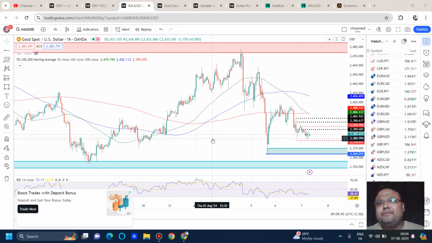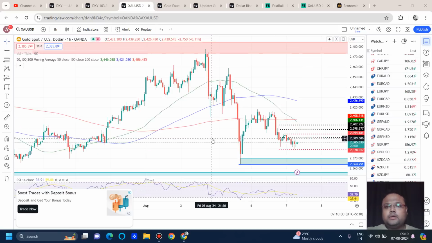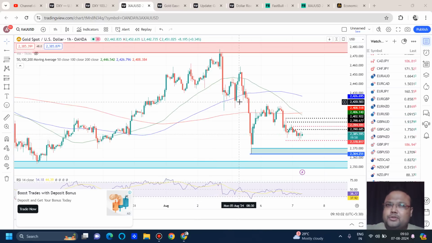Personally, I believe this is not the ideal situation for swing traders. If you are a swing trader, you must have observed that for the last couple of days I have been saying this is not the ideal time. Why? Because gold is not the ideal chart right now. So if the market comes to the 2350, 2355 area and takes support, we can go for a buy.